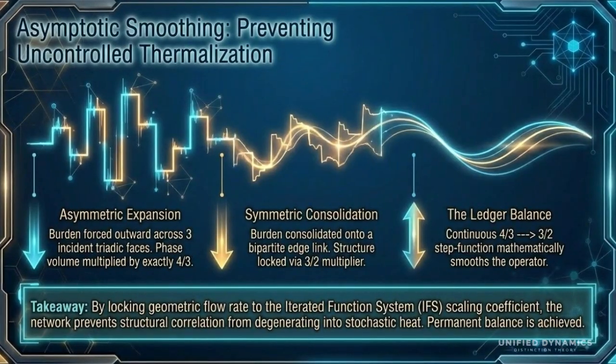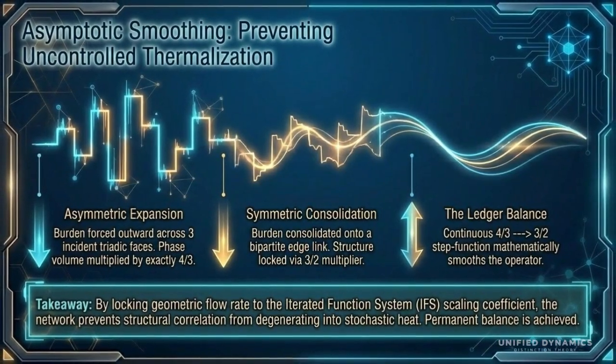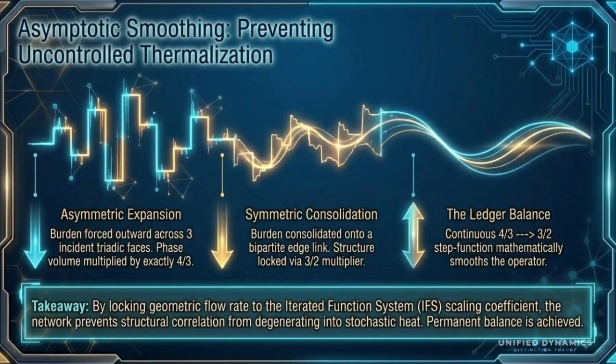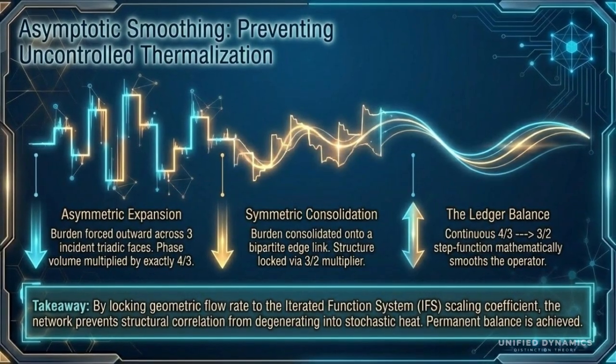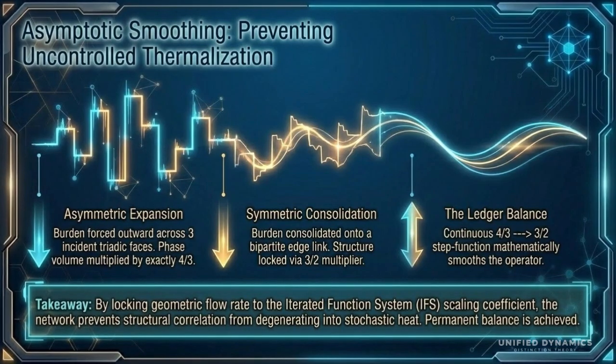Asymmetric expansion spreads burden across 3 faces using a 4/3 multiplier. Symmetric consolidation then locks structure with a 3/2 multiplier. The takeaway is that structured geometry can smooth correlation flow before it degenerates into uncontrolled thermalization.